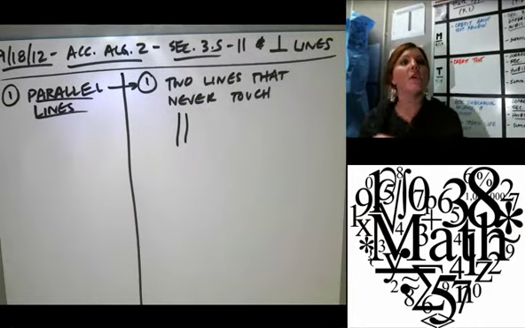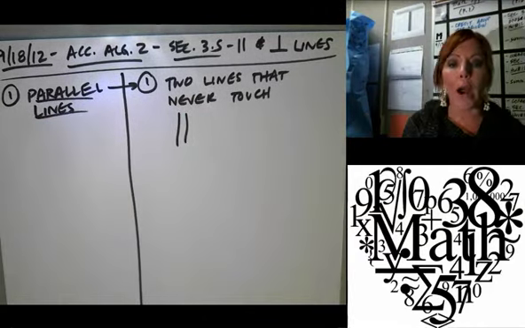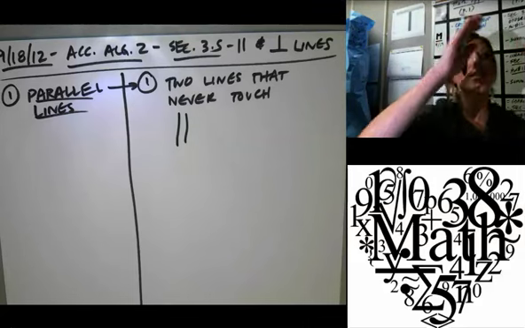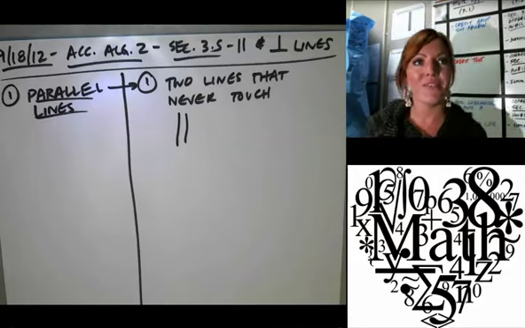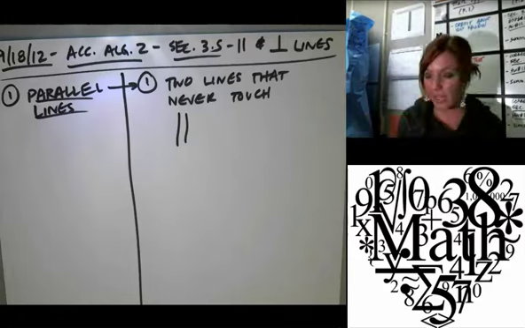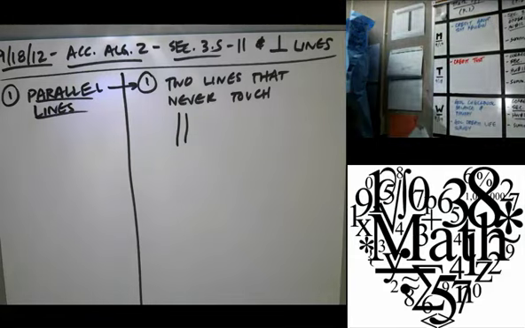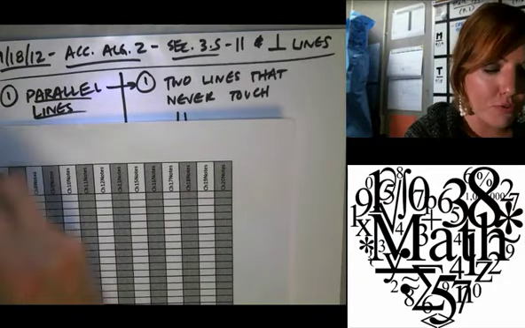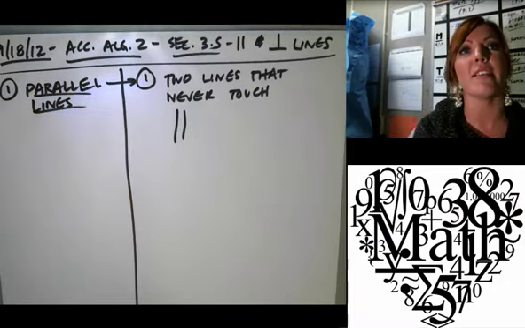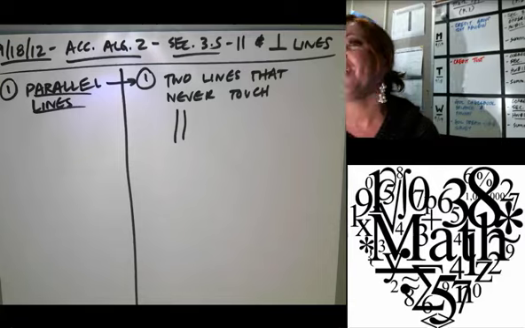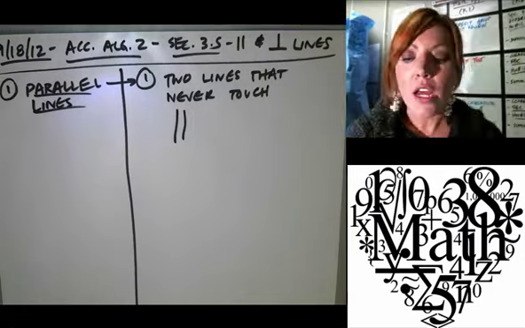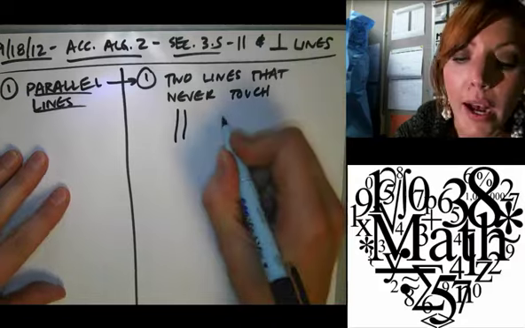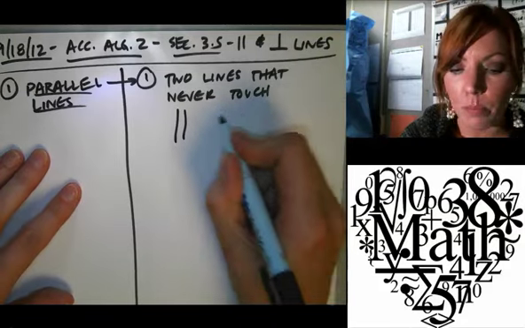Now, in the context of graphs, what do we think? If they never touch, what does that say about Kendra? Okay, they're on the same plane. That's true. Good. Michael, do you have something else? Perfect. They have the same slope. Give Kendra and Michael a round of applause. Okay, good. So, in the context of what we are doing, it is lines that have the same slope.